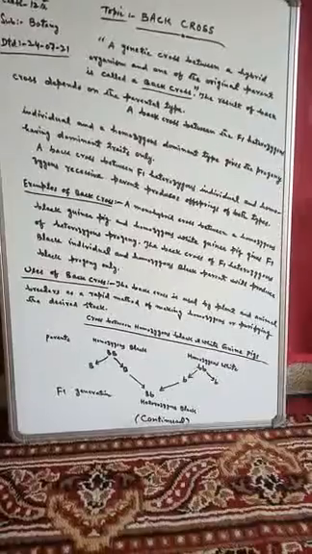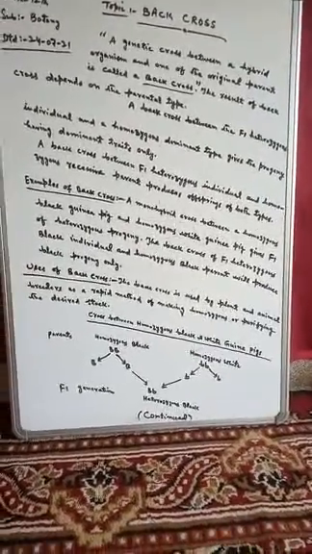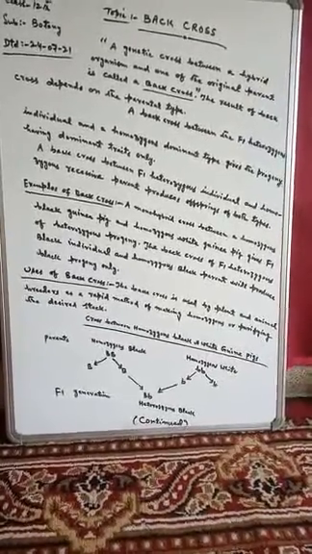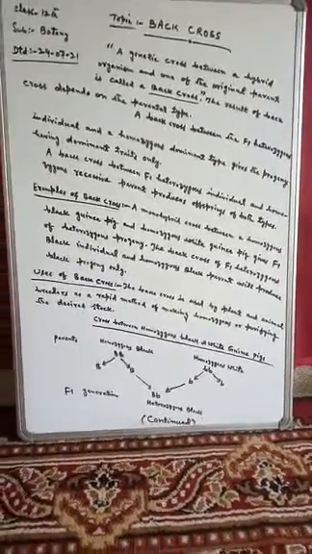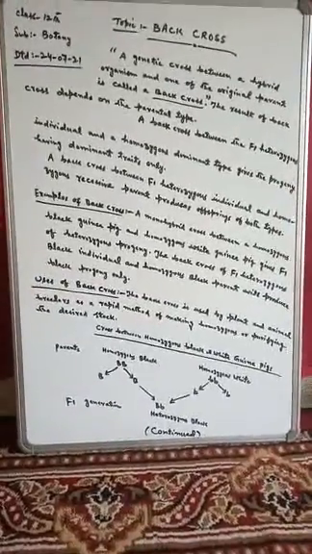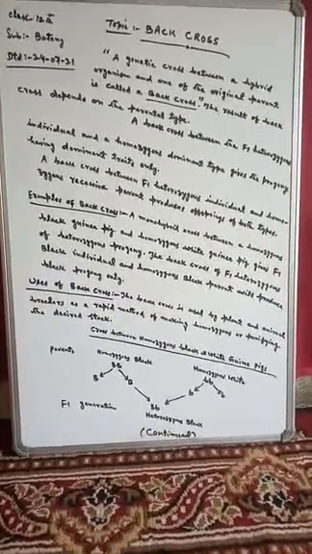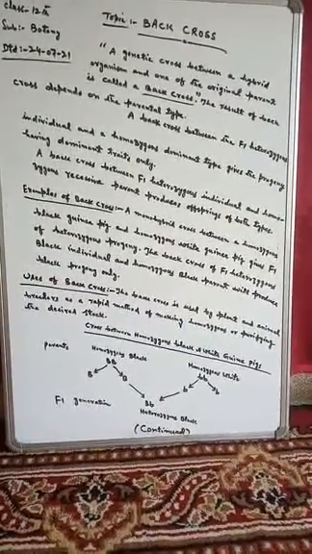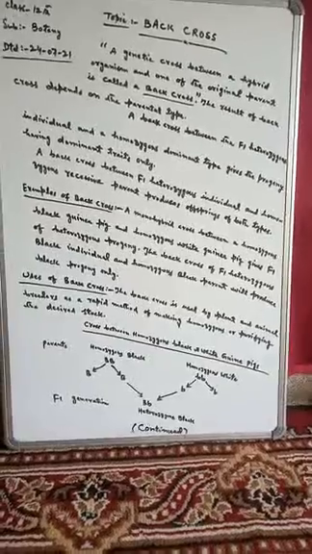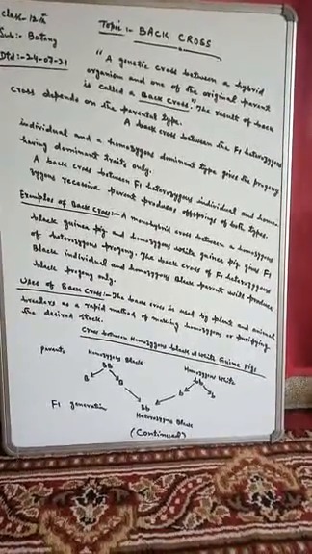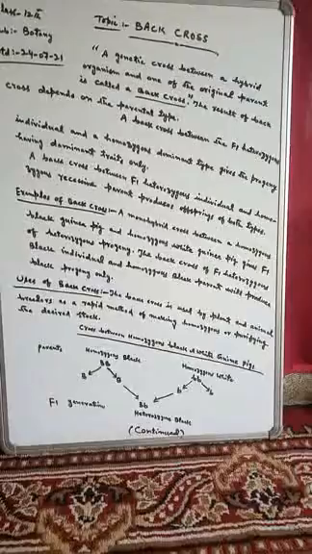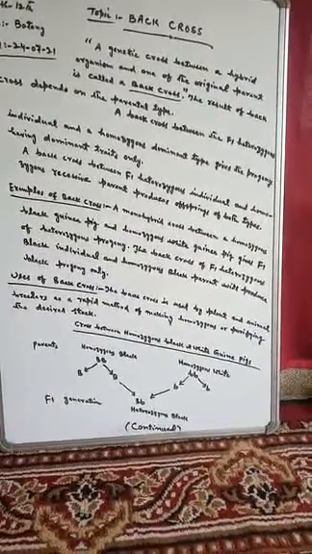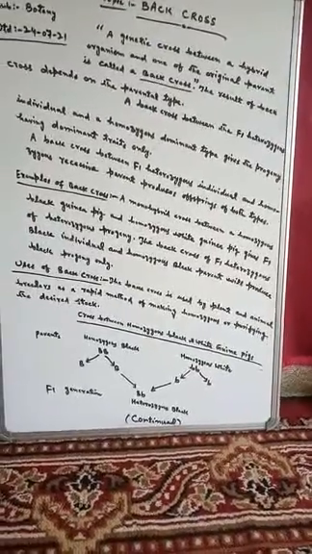Now, a back cross between the F1 heterozygous individual and a homozygous dominant type gives the progeny having dominant traits only. This is very important. When a cross is made between the heterozygous individual and a homozygous dominant type organism, it will give the progeny having the dominant traits only.